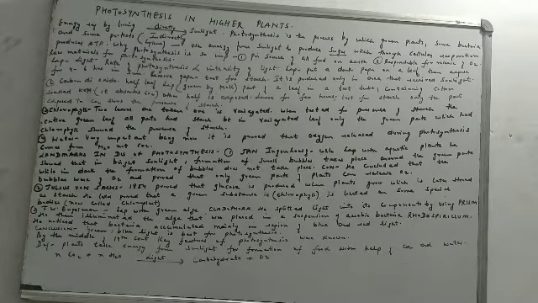All the energy which is required by living beings comes from sunlight. It may come directly from sunlight or it may come indirectly from sunlight, but all the energy which is required by living organisms always comes from sunlight.